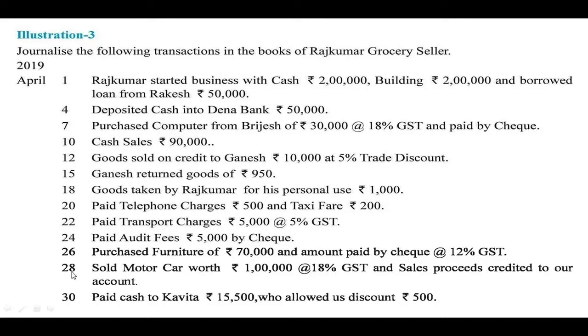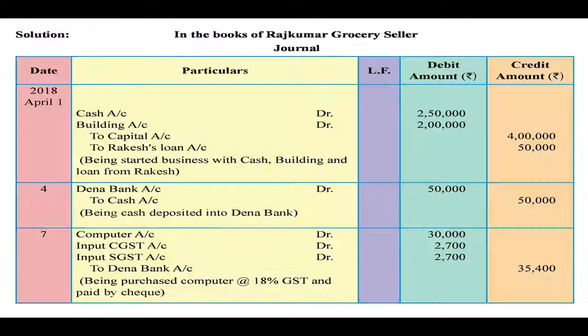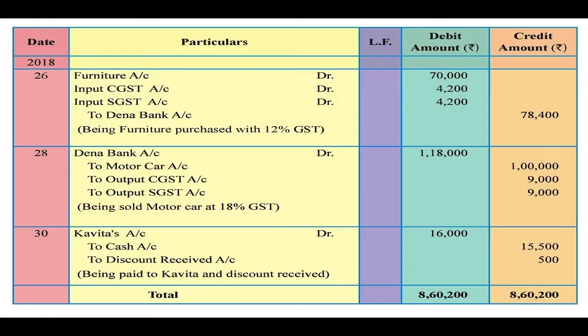Then 20th April, sold motor car worth rupees 1 lakh at 18% GST and sales proceeds credited to our account. Now motor car is sold, it means motor car goes out of the business. So we need to credit motor car account in the journal entry. So here it is given, motor car account is credited for rupees 1 lakh.